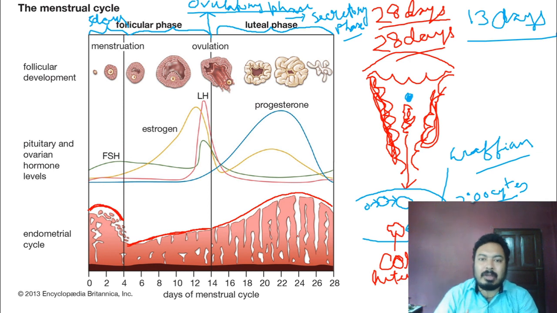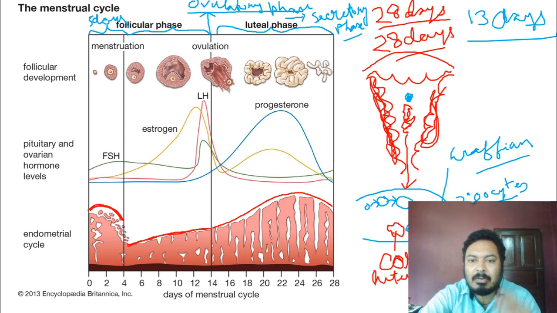Before ovulation the amount in the blood is very less, but after ovulation the hormone secretion is very high, and this hormone maintains the endometrium lining. So this is the function of the corpus luteum.